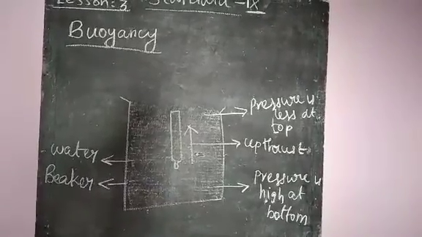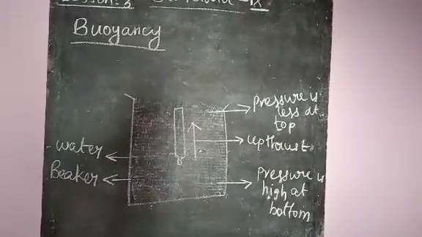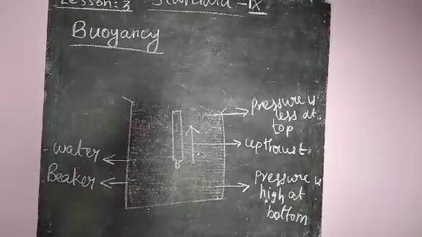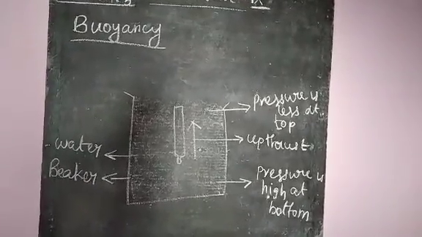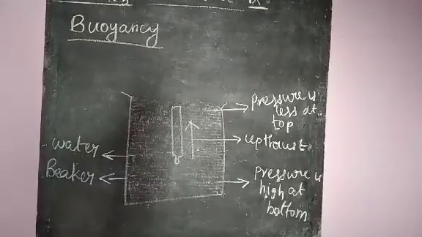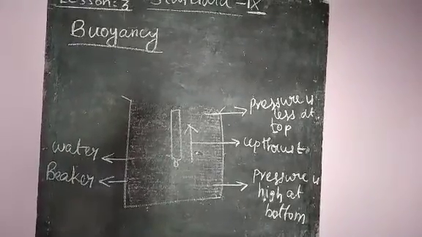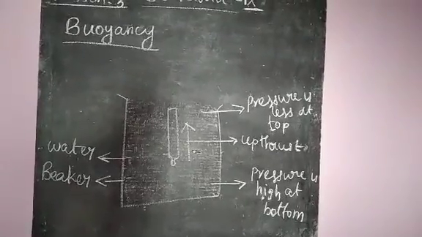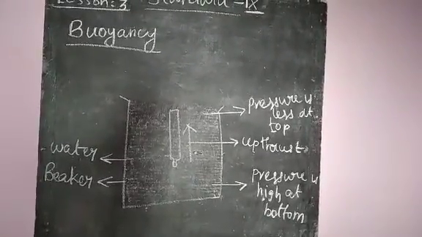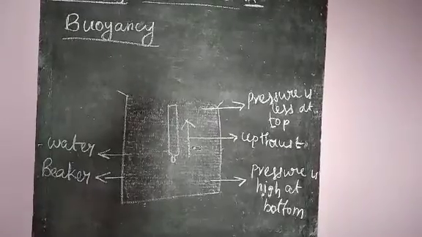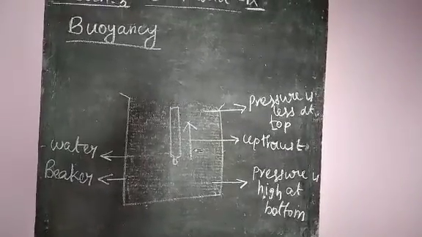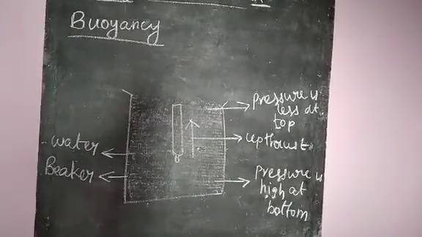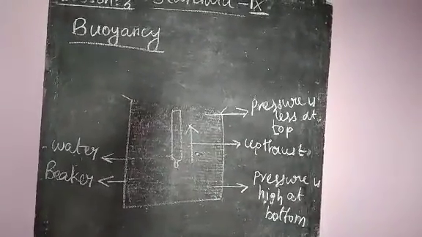Because we know already, inside the beaker the bottom pressure of the liquid is high and the top pressure of the liquid is very less. So due to the pressure difference between bottom and top, the water can is pushed in the upward direction.